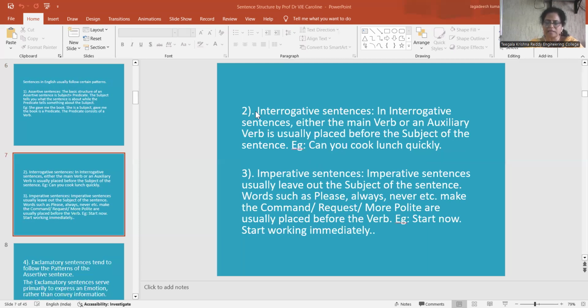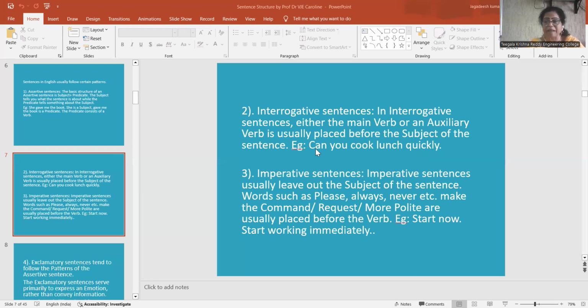Okay. And let us see the pattern of interrogative sentences. In interrogative sentences, either the main verb or an auxiliary verb is usually placed before the subject of the sentence. So the verb is placed before the subject in interrogative sentences.